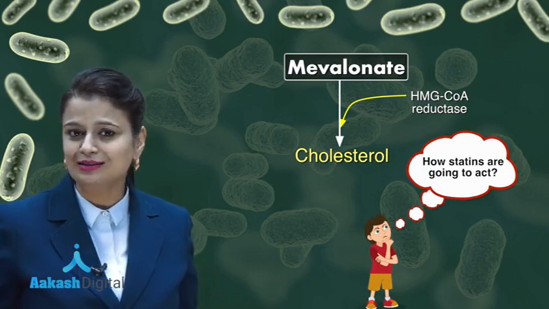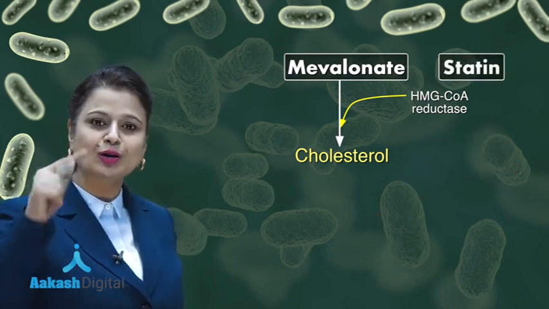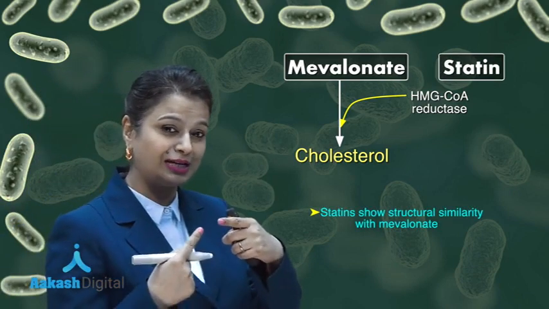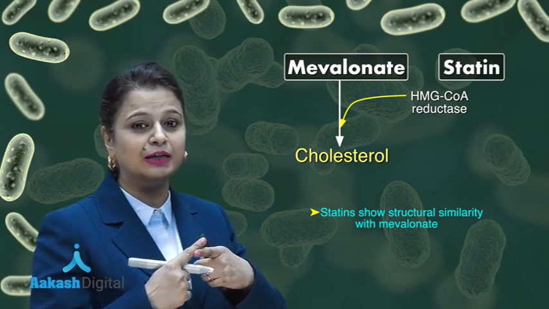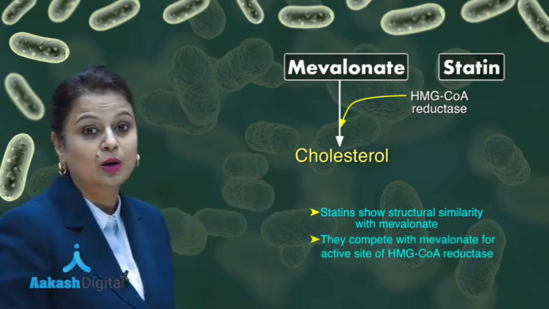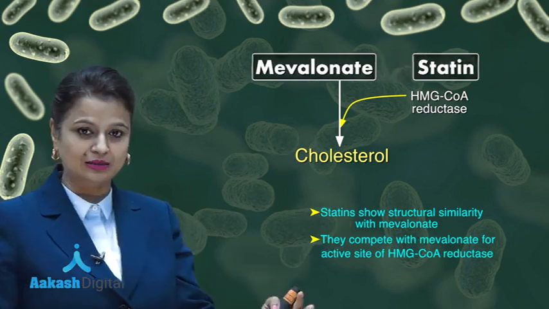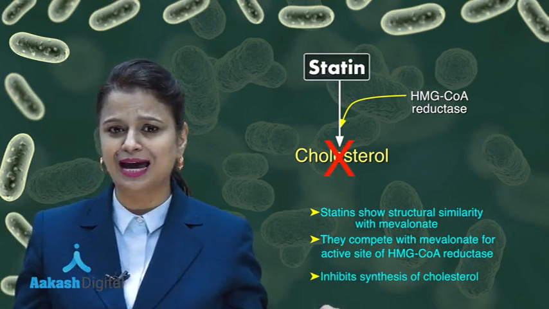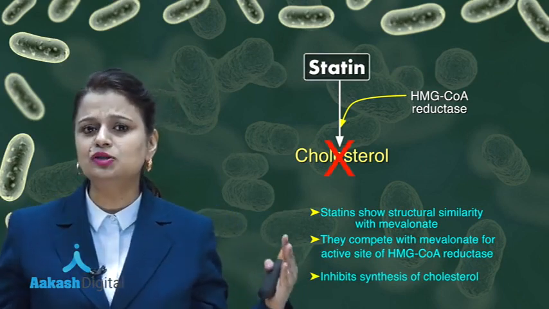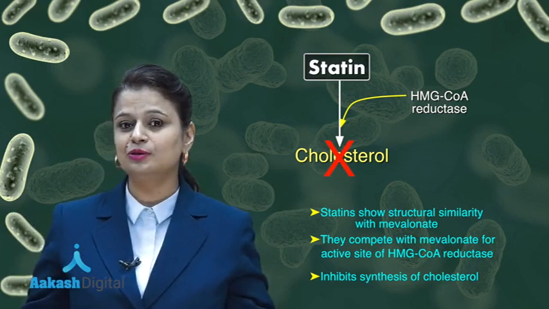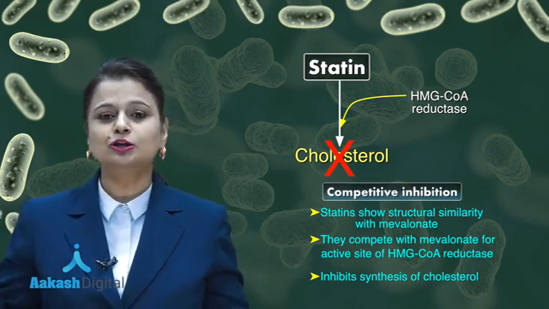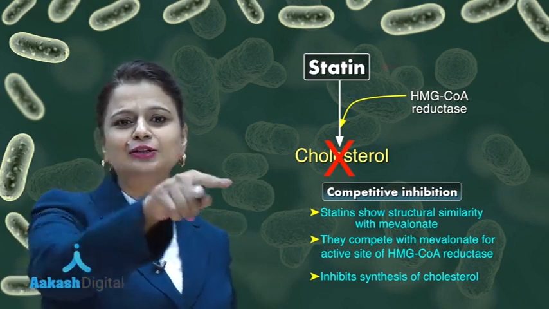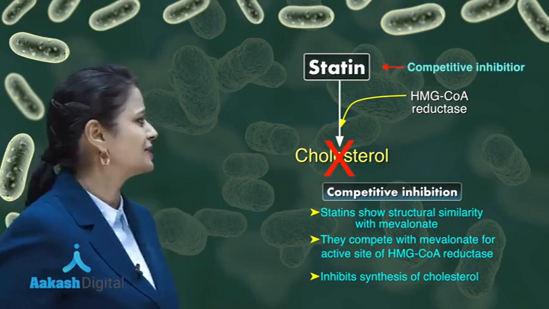But how are statins going to act? Statins show structural similarity with malonate. If they show structural similarity with malonate, it means they compete with malonate for the active site present on this enzyme. If statins join with this active site, this is going to inhibit this reaction. This type of inhibition is known as competitive inhibition. So competitive inhibition inhibits synthesis of cholesterol, and that competitive inhibitor is statin.